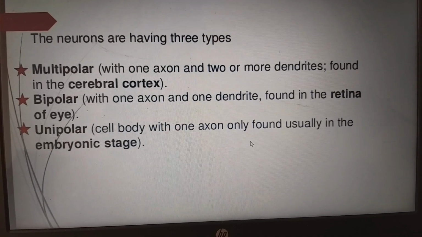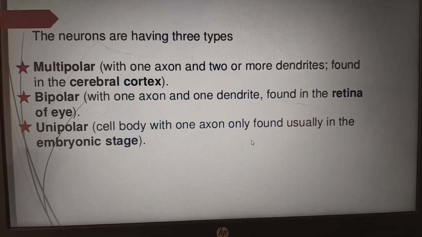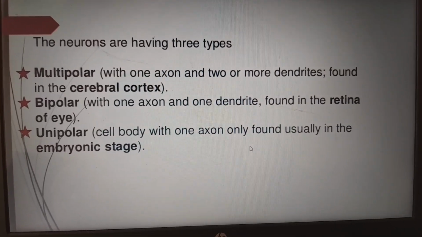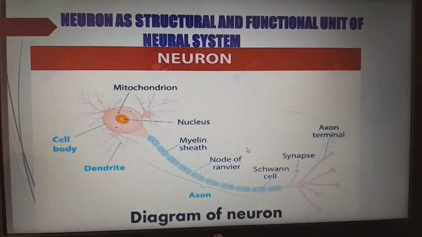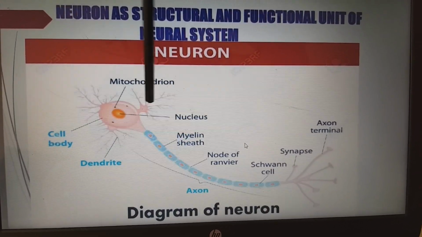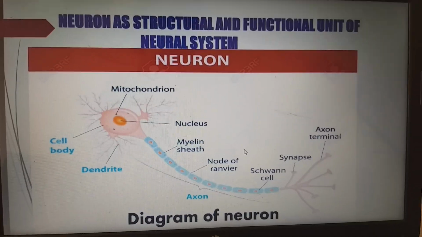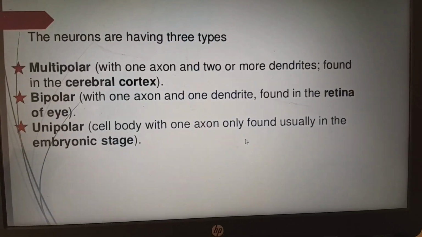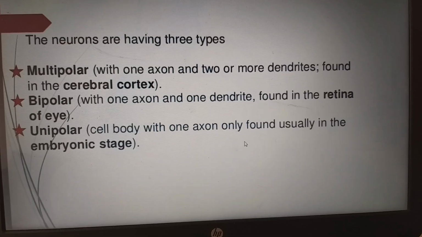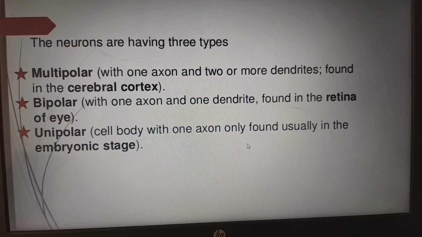Coming to the first, multipolar neurons, with one axon and two or more dendrites, found in the cerebral cortex. In this picture, what we have seen is a multipolar neuron. We have many poles, 1, 2, 3, 4, 5, 6. Because of that we call it multipolar. Bipolar neurons have one axon and one dendrite and are found in the retina of the eye.